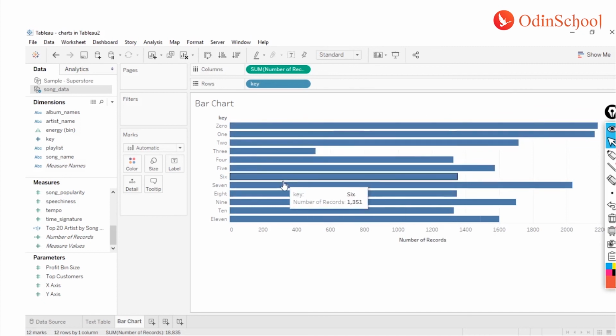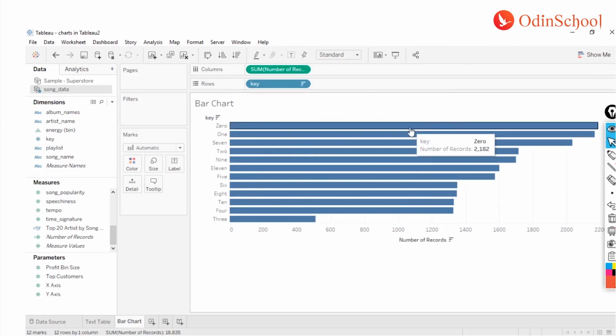So for that, there are again multiple ways of sorting, but the simplest one is by just clicking on this sort button over here, which will give you the data in the descending format. Now if I click on this one, you see my values are sorted from highest to lowest. We can also add colors to this one.